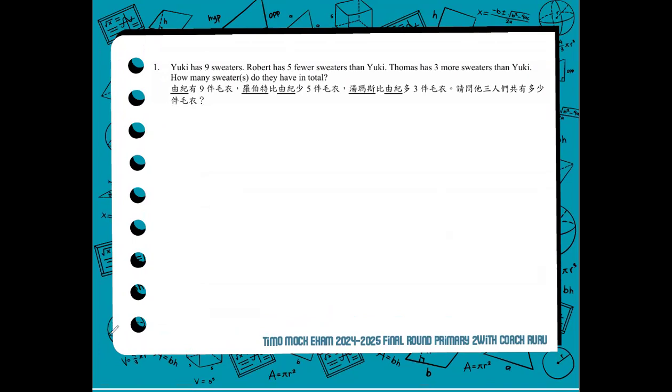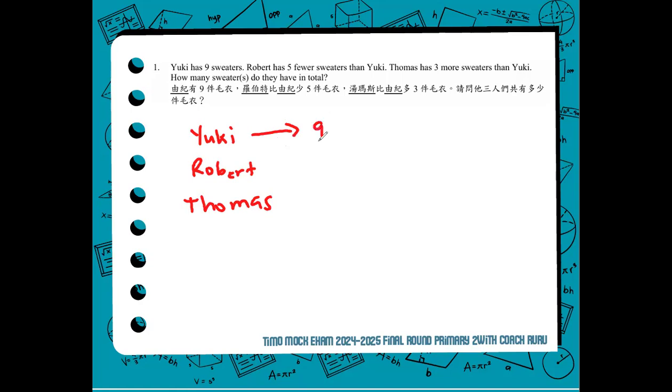Thomas has 3 more sweaters than Yuki. How many sweaters do they have in total? So we have 3 characters in our question, no? We have Yuki. We also have Robert and Thomas. These 3 people got different number of sweaters.